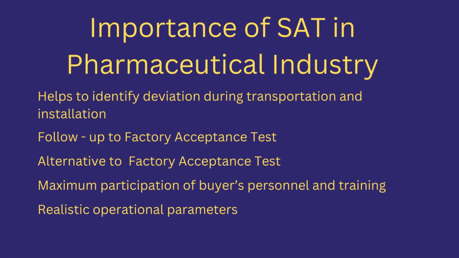Realistic operational parameters. During SAT, it is possible to apply realistic operational parameters and real products to verify the actual working of the equipment. This is in contrast to FAT, where it is not possible due to time, space, and transportation restrictions. SAT activity is free from all these restrictions, and maximum testing procedures can be applied. SAT also allows the application of the desired environmental conditions such as temperature and humidity.